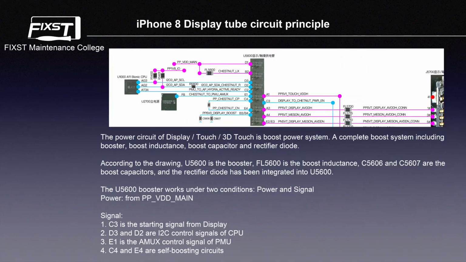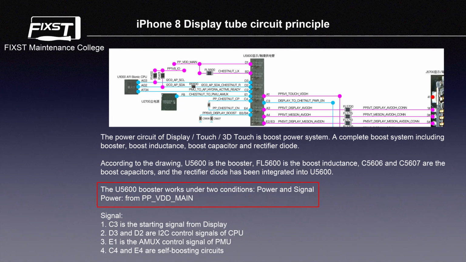Next is display tune circuit. The power circuit of display, touch, 3D touch is a boost power system, a complete boost system including booster, boost inductance, boost capacitor, and rectifier diode. According to the drawing, U5600 is the booster, FL5600 is the boost inductance, C5606 and C5607 are the boost capacitors, and the rectifier diode has been integrated into U5600.